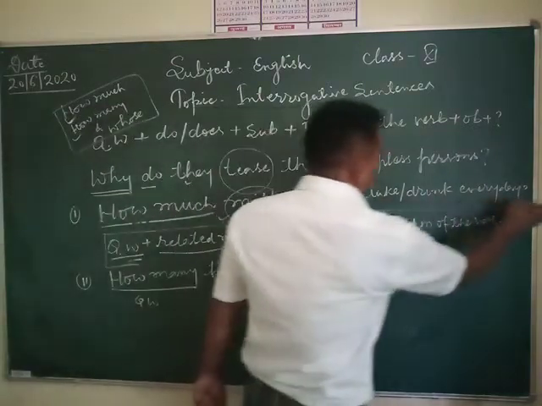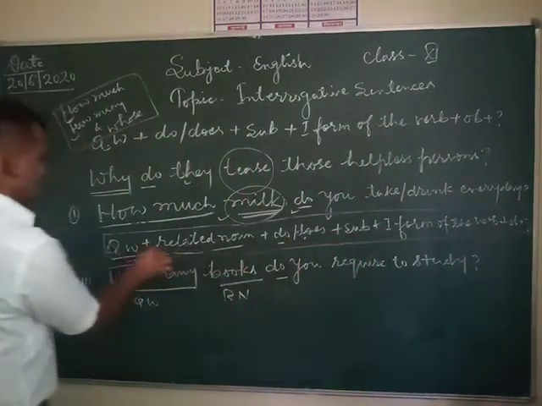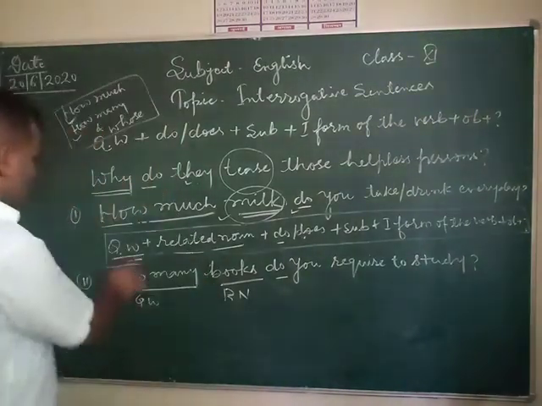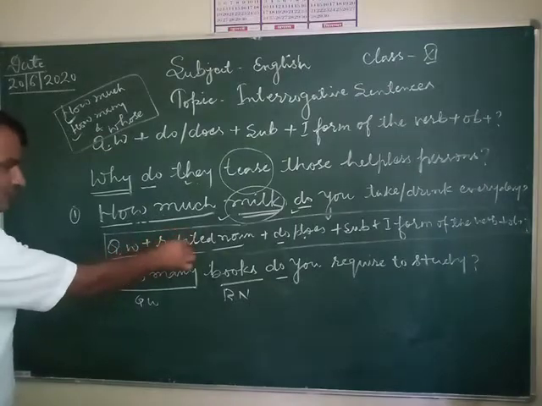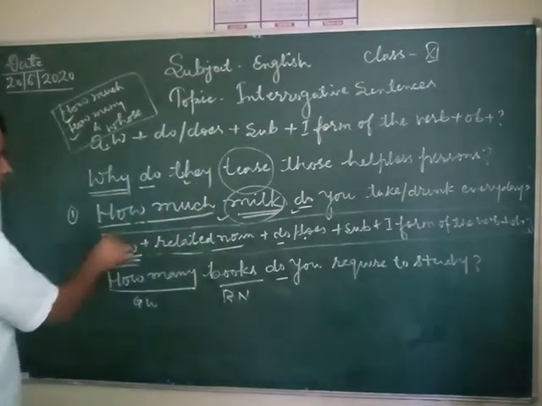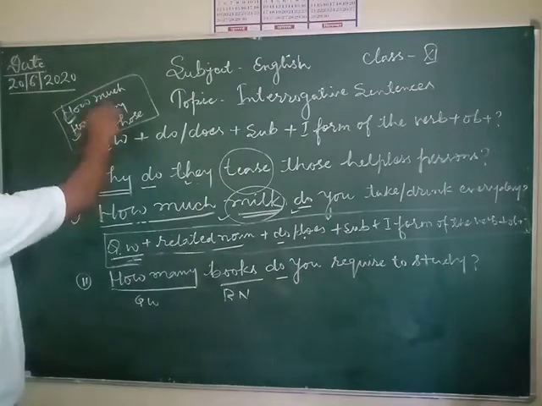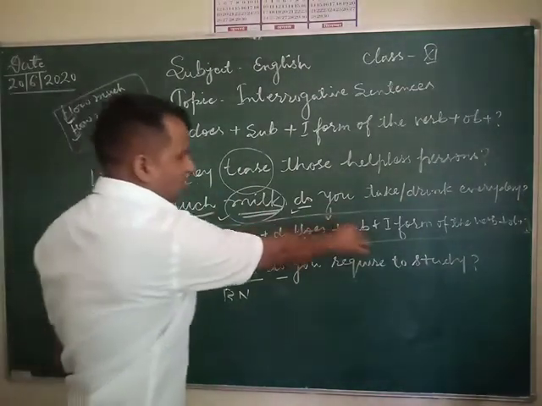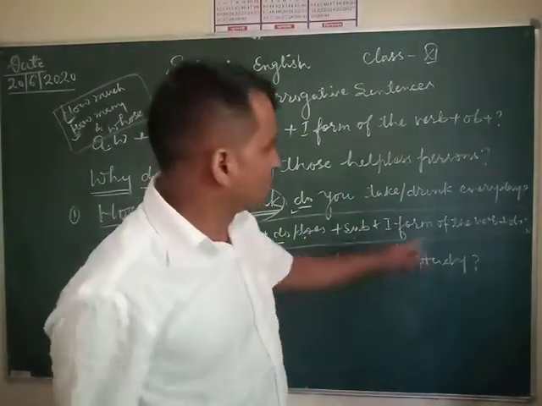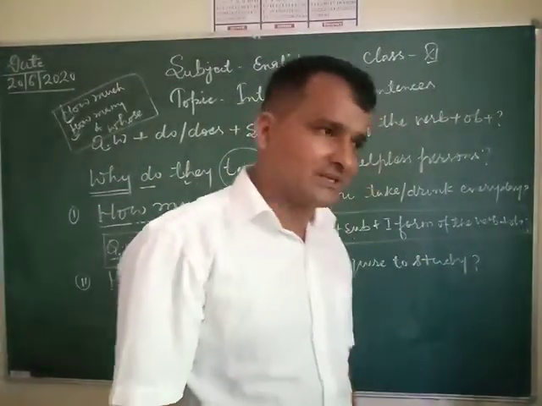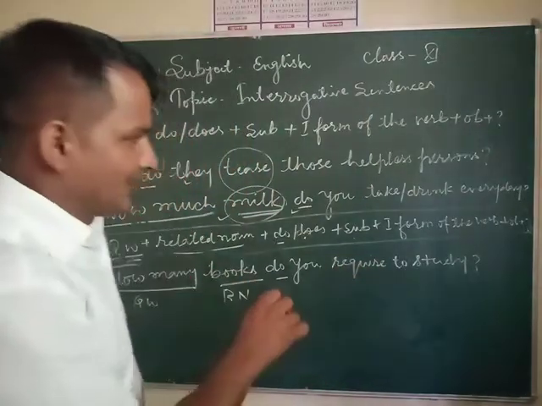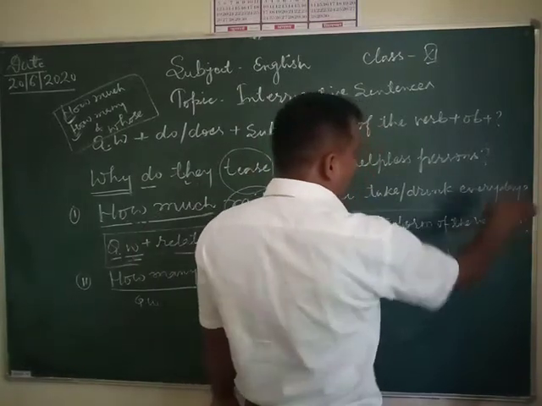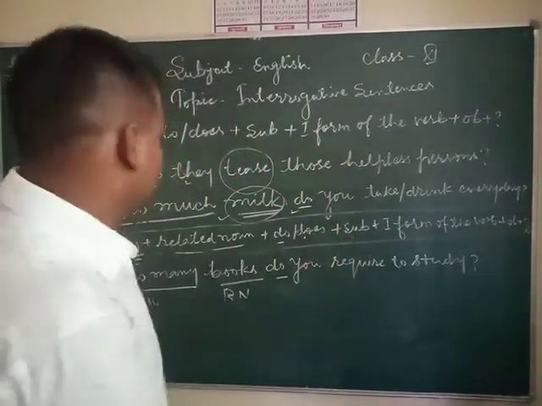Always remember this formula. When you are going to make new sentences, keep this structure in your mind. First question word, after that you always have to follow the related noun of these words: how much, how many, and whose. Question word, after that related noun, do or does according to the subject, and you have to use the first form of the verb, and after that object, if an object is needed, and at last you have to put a question mark.